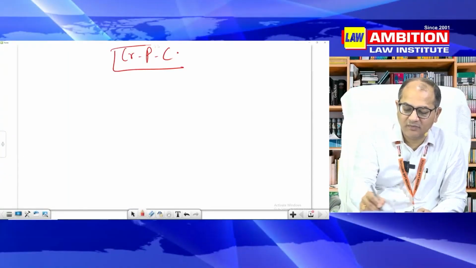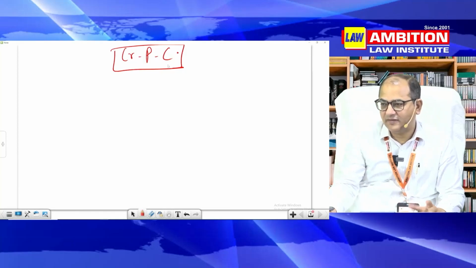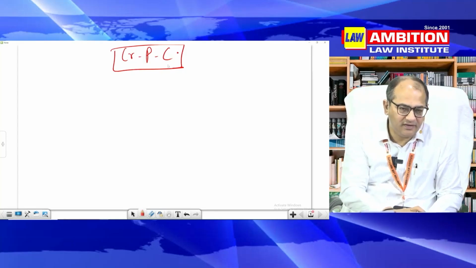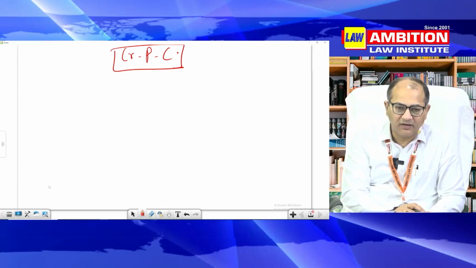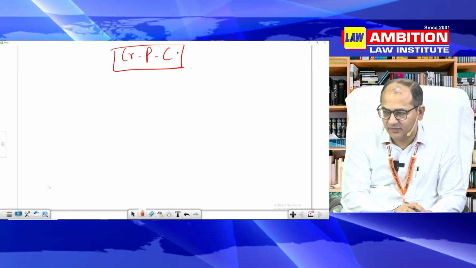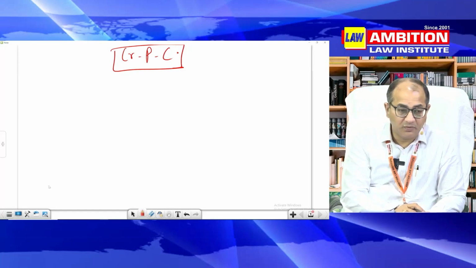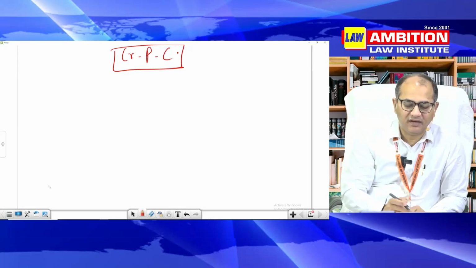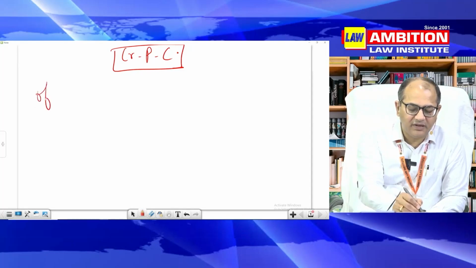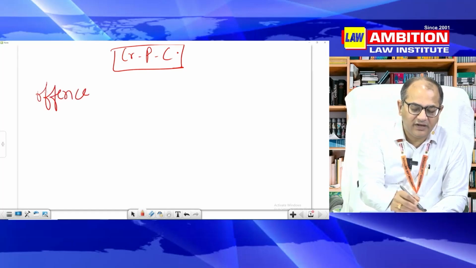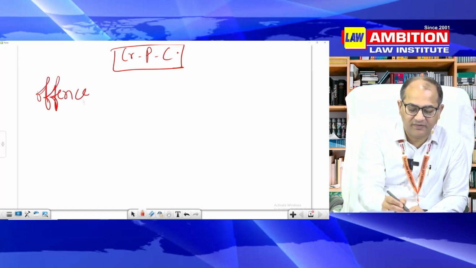Let us see what is important in CR.P.C for mains examination. While discussing this, I will also be telling you a little bit of the procedure, so that you can understand the real context of the question. The moment I talk of CR.P.C, I begin with the offense. So the moment an offense is committed, we initiate proceedings and process in CR.P.C.